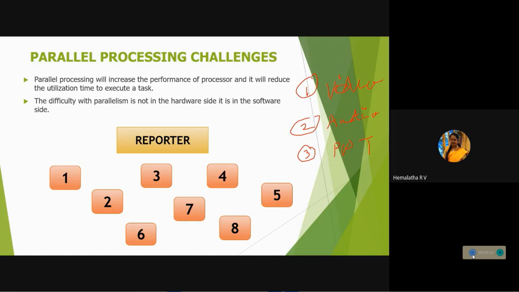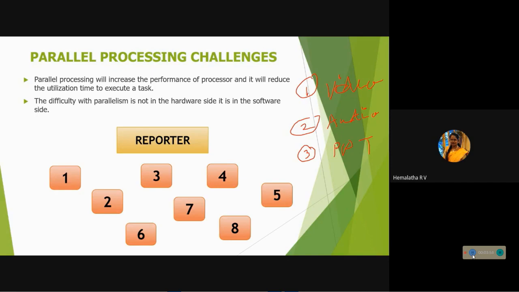Parallel processing will increase the performance of the processor. We know parallel processing is one of the 8 ideas of computer architecture, used to improve the performance of the processor. To improve performance, you have to reduce the execution time of a particular task or process. This parallelism will be difficult only on the software side, not on the hardware side. You may think of hardware when you hear processor, but no. While implementing this parallelism, it is difficult only on the software side. How is it difficult on the software side?